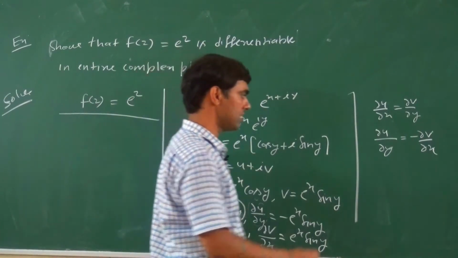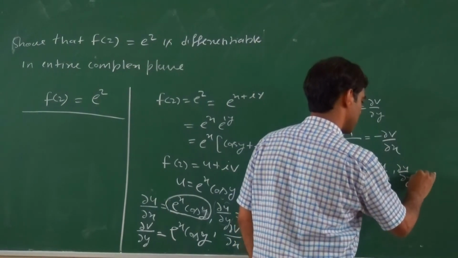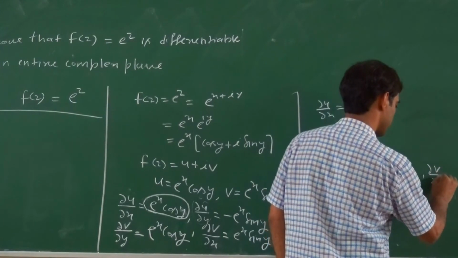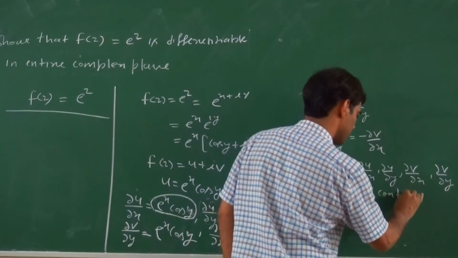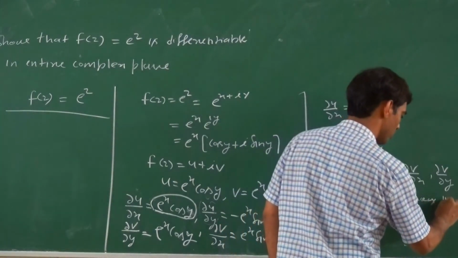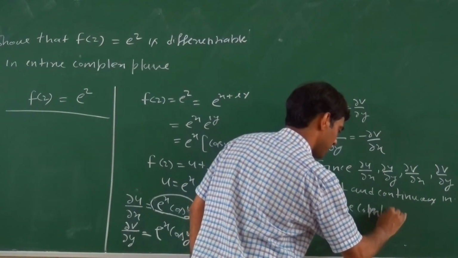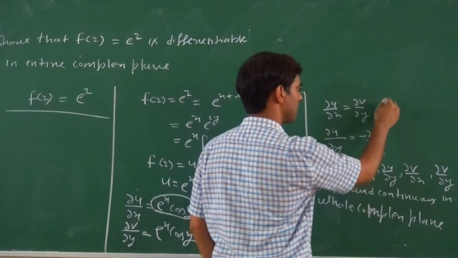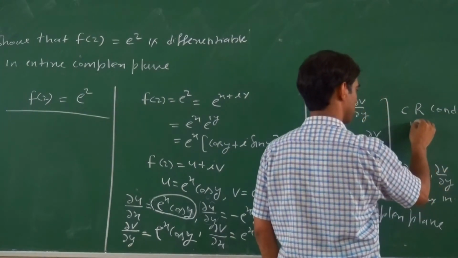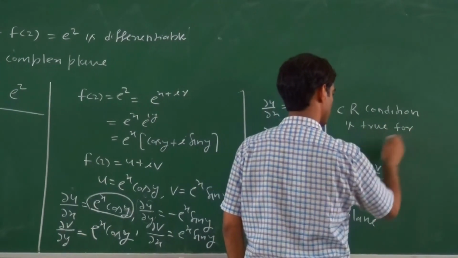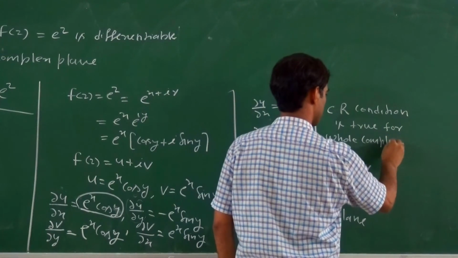Then we conclude that the partial derivatives del u upon del x, del u upon del y, del v upon del x and del v upon del y exist and are continuous in the whole complex plane, and the CR condition is also satisfied for the whole complex plane.